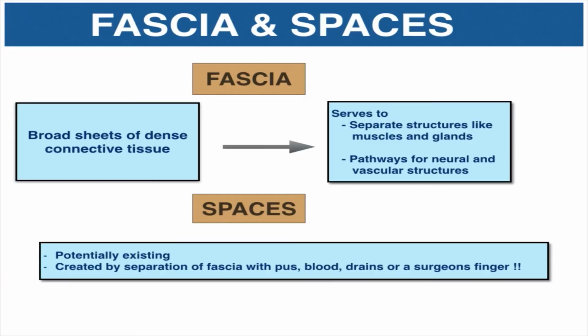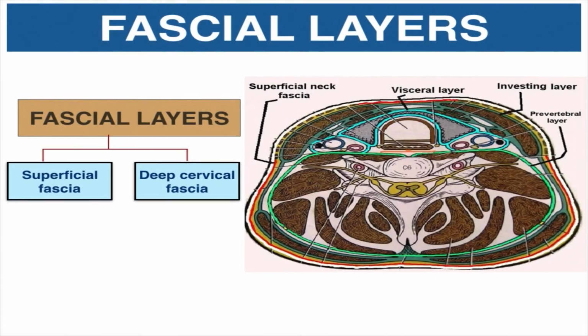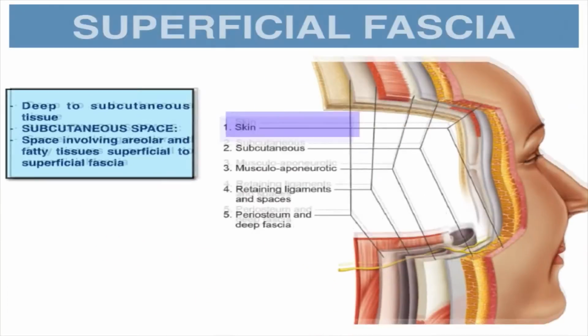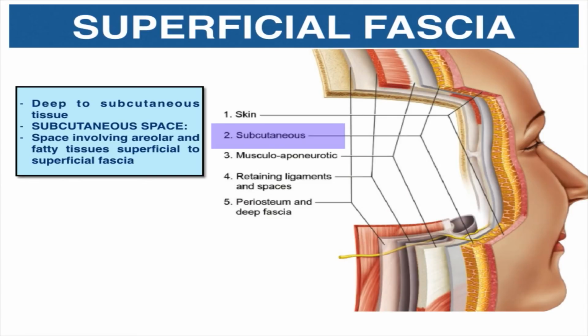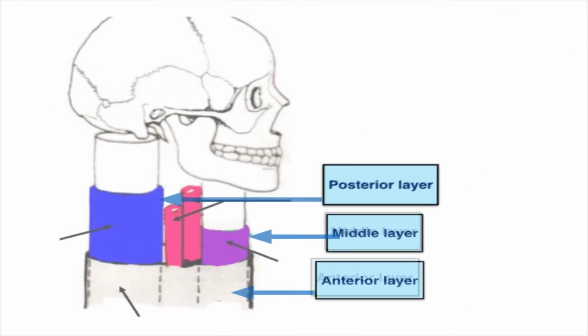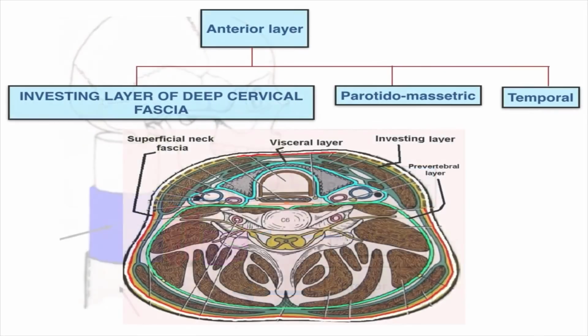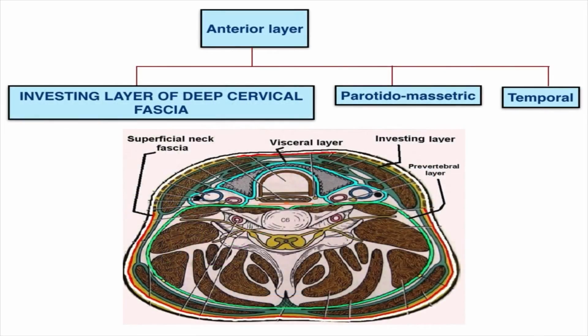Fascial layers of the head and neck can be classified as superficial fascia and deep cervical fascia. Superficial fascia is inseparable from the skin and comprises the subcutaneous component of the skin. Infection of this space constitutes the subcutaneous space infection. Deep cervical fascia is divided into anterior layer which encircles the entire neck, middle layer which encircles the visceral organs, and posterior layer which encircles the vertebrae. Anterior layer is further divided into investing layer of deep cervical fascia, parotidomasseteric fascia, and temporal fascia.